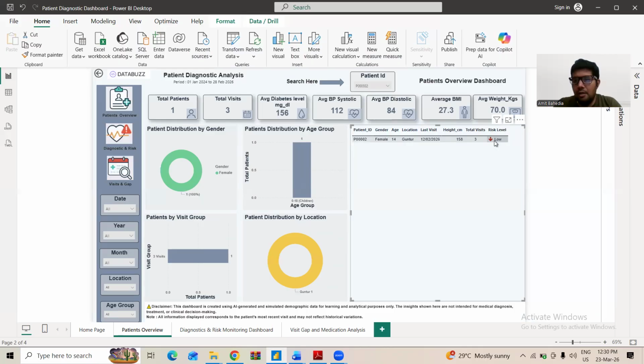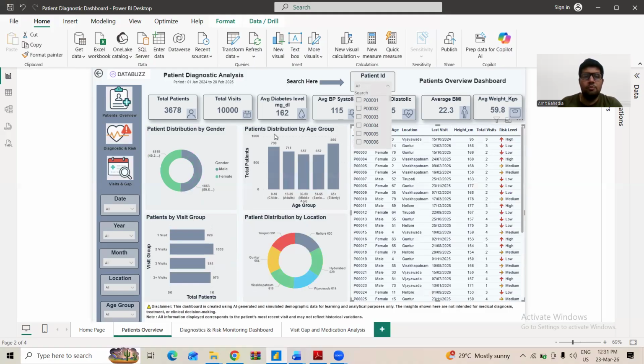One thing I want to tell here is that whatever the information you are able to see here, it's on the basis of the last visit, means the latest visit of the patients, because patients in hospital have multiple visits, and here the information is displayed on the basis of last visit. Okay.